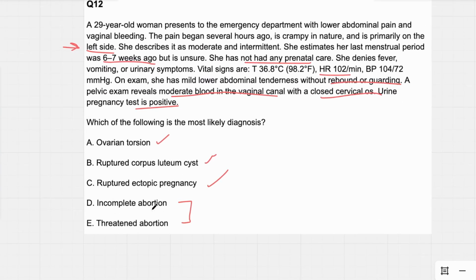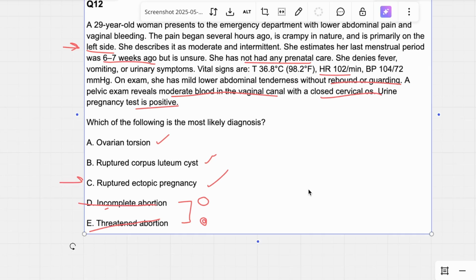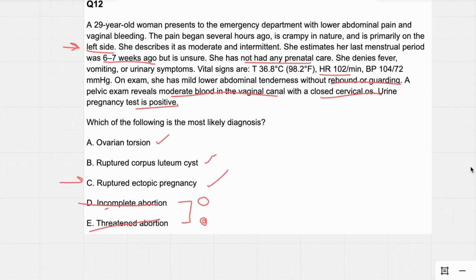And also an incomplete abortion presents with an open cervical os. All right, so that's your open cervical os. Threatened abortion is the closed. Incomplete is definitely out because that would be open. Threatened is probably out because, again, we don't have midline pain, and the threatened abortion might not even present with pain. Okay, so just on that one finding, the laterality, we ruled out 2 answer choices. Pregnancy test is positive. Let's go to that one. Would any of these present with a positive pregnancy test? There's only one of these that would, and that's your ectopic pregnancy.